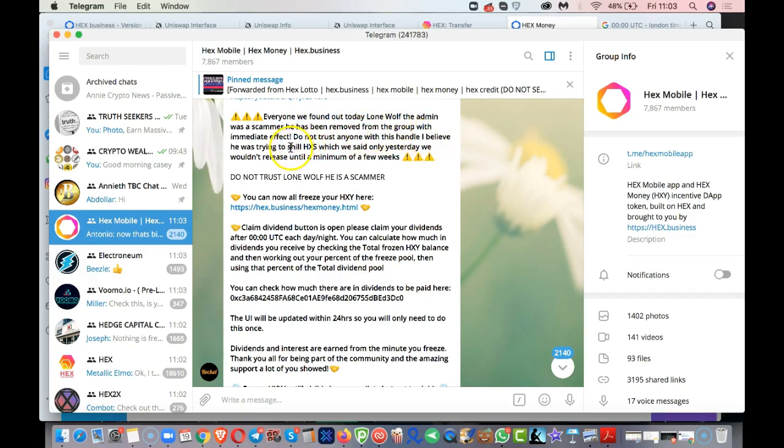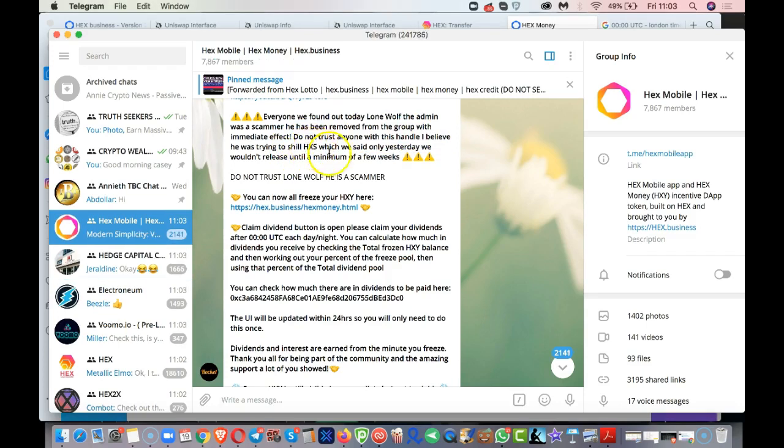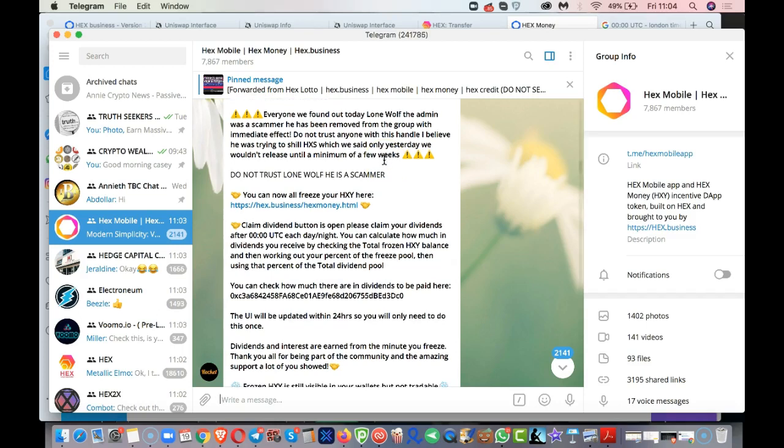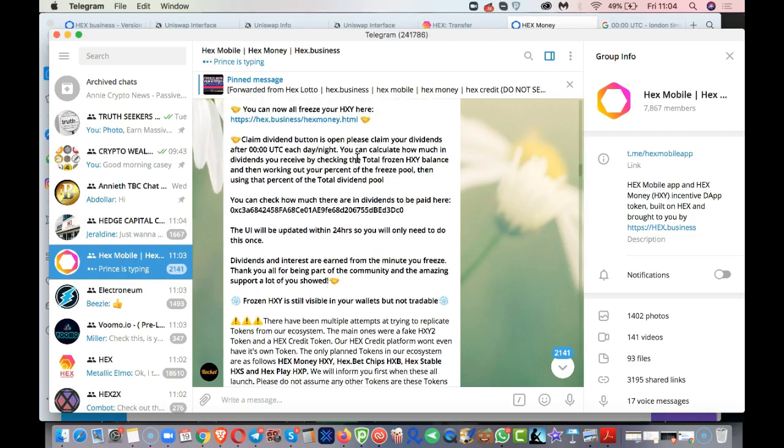I believe he was trying to shill HXS, which is a new DApp they have coming out in Hex.Business, which we said only yesterday we wouldn't release until a minimum of a few weeks. Did I read that right? It did sound right, but I think that's what it says there. So it says, do not trust Lone Wolf, he's a scammer. Okay, moving on.